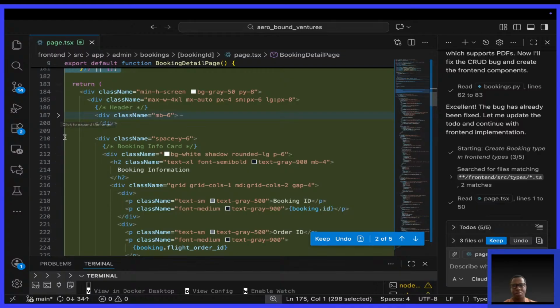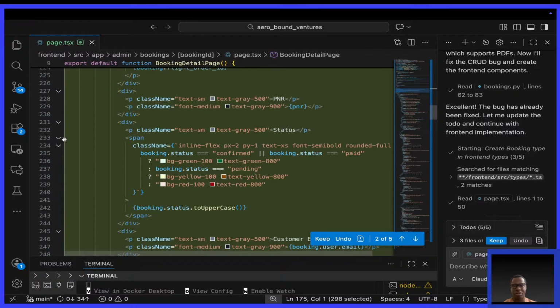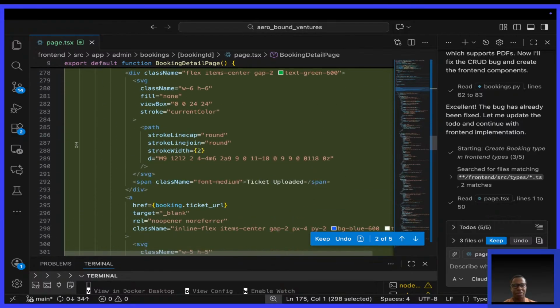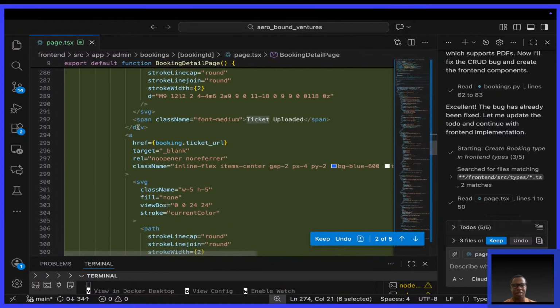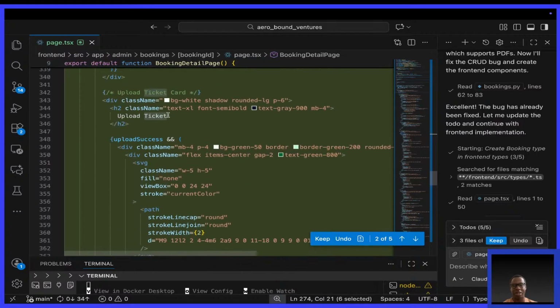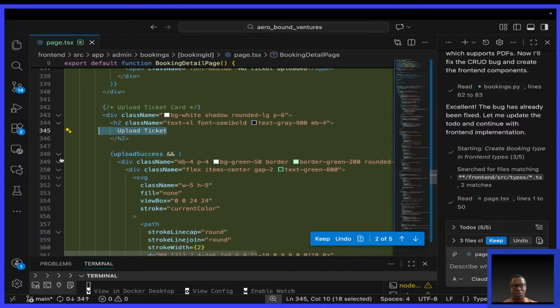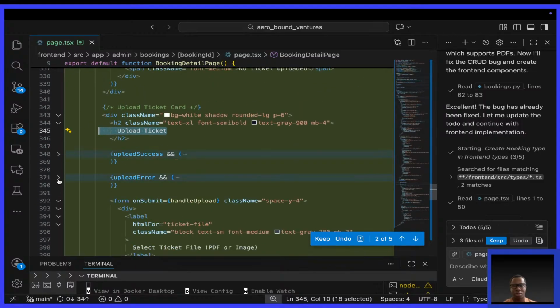Header, booking info card, simply printing the information of the booking and ticket status. I don't have to go through the HTML, but you see upload ticket, upload success, upload error.